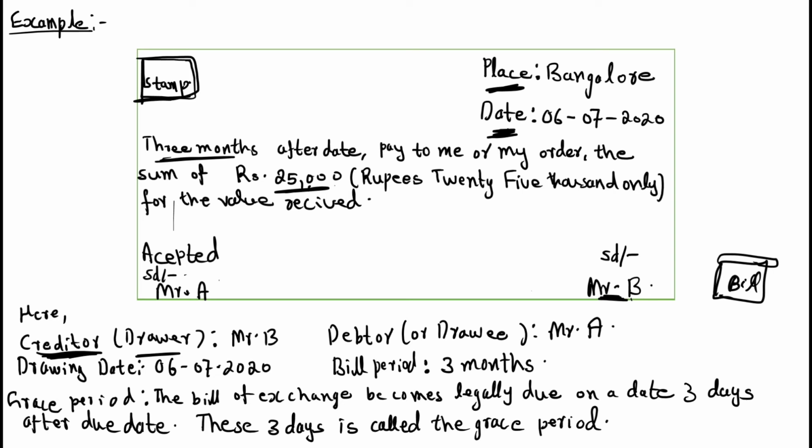And debtor or drawee, that means the person who receives money from Mr. B. We call it drawee or debtor. He is taking money from another person.